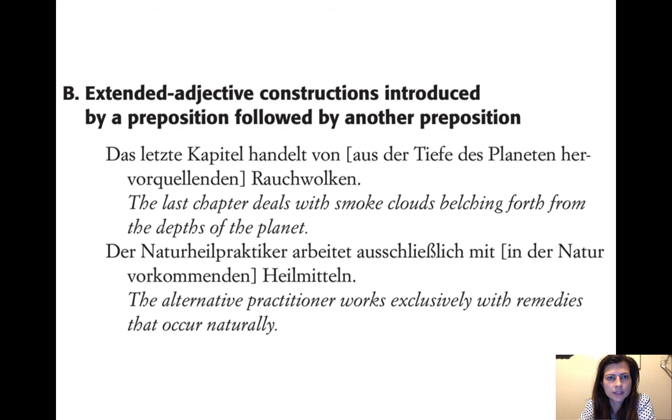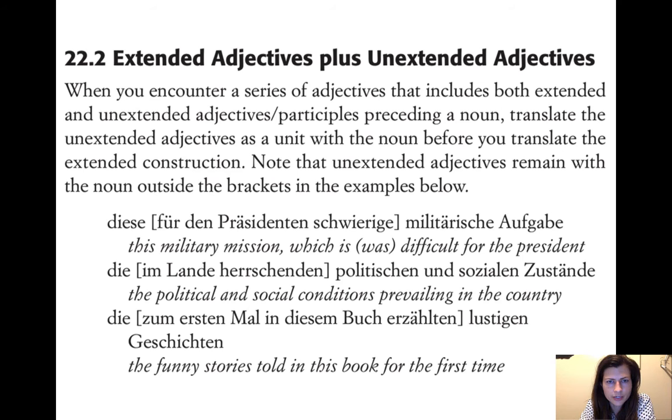And then we have extended adjective constructions introduced by a preposition followed by another preposition. So we're getting deep into the extended adjective constructions. Let's just look at this example. Das letzte Kapitel handelt von aus der Tiefe des Planeten hervorquellenden Rauchwolken. So it's like Inception, right? You get deeper. There's some embedded ones as well. Yeah, there's embedded ones later.